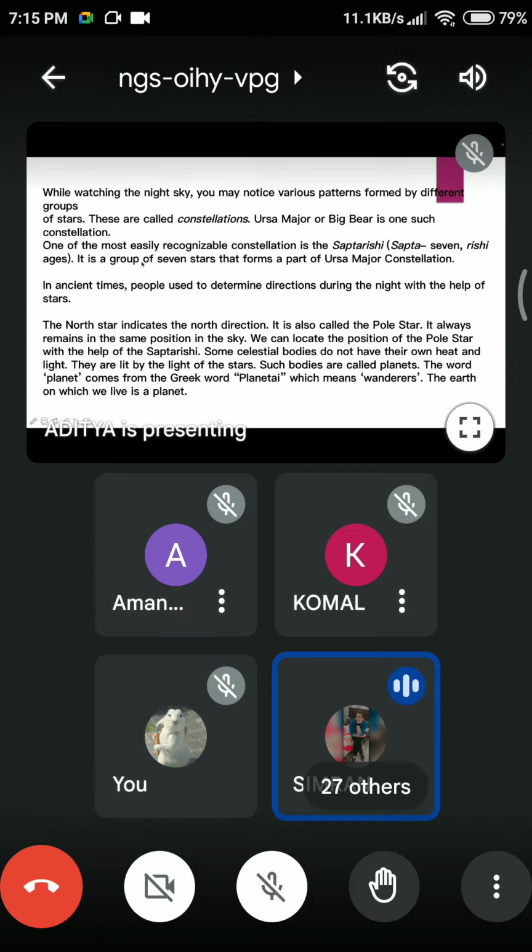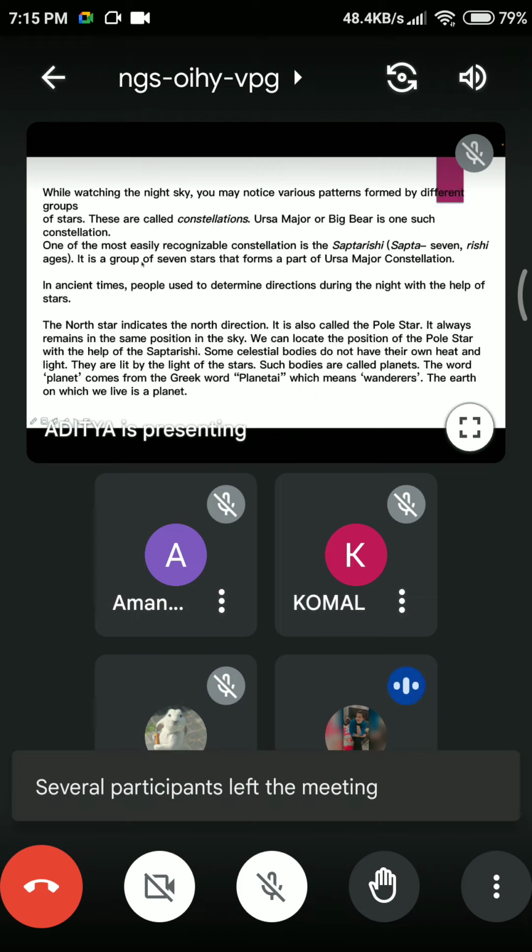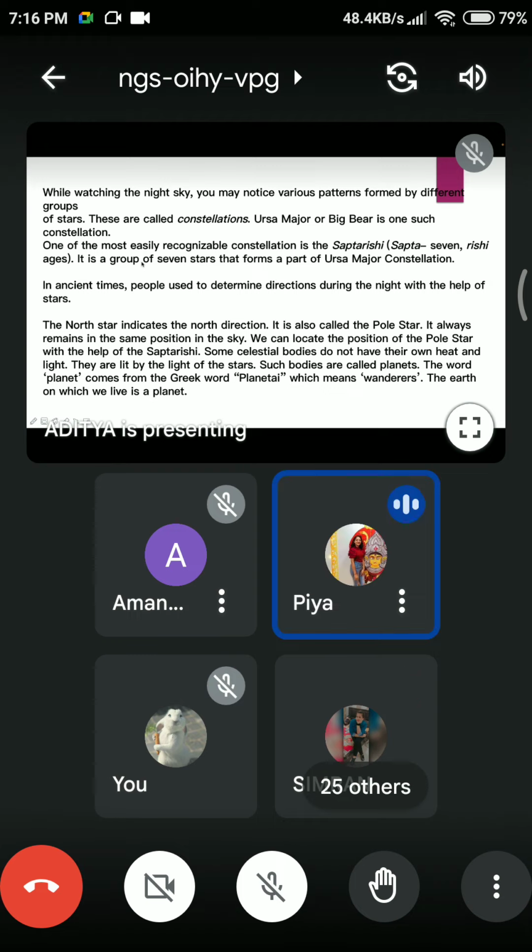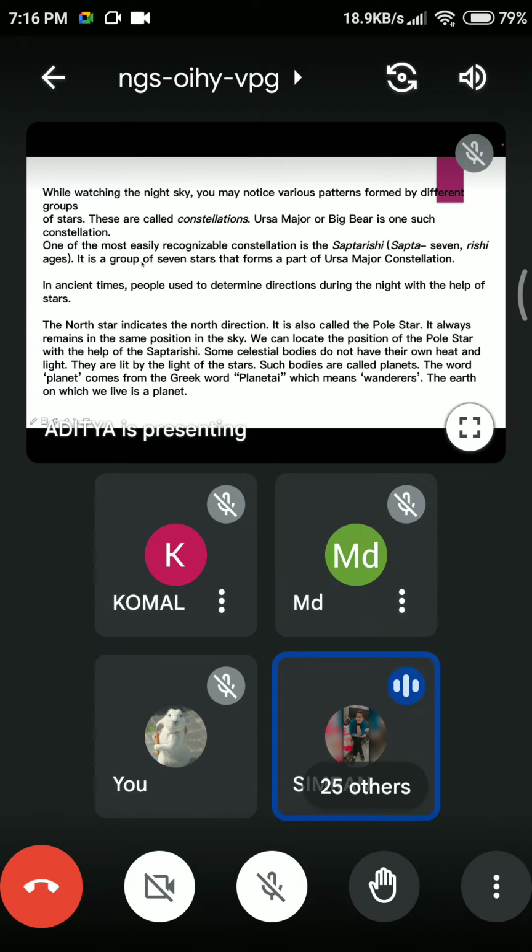So, one important feature of the North Star, we can get it from its name only. It is the North Star. It always remains in the same position. Yes, exactly, the same position. In ancient times, people did not have compasses and such gadgets to find directions, so they used the direction of the Pole Star. Because if you know any one direction, you can find the other three, right? Right, guys? Yes, ma'am.